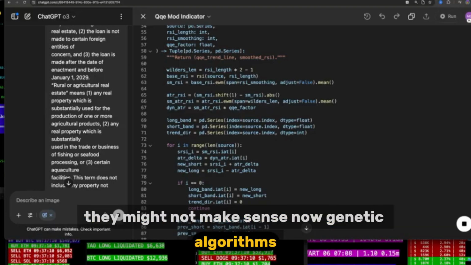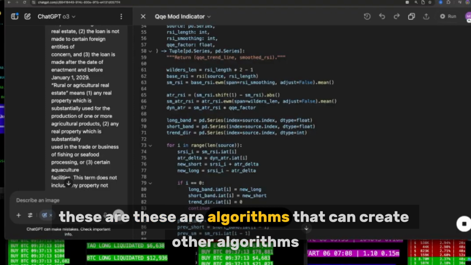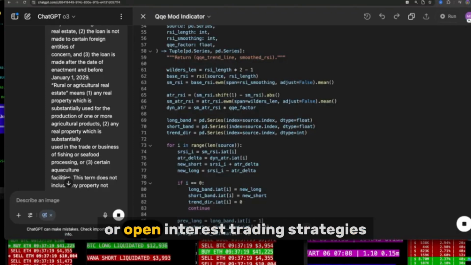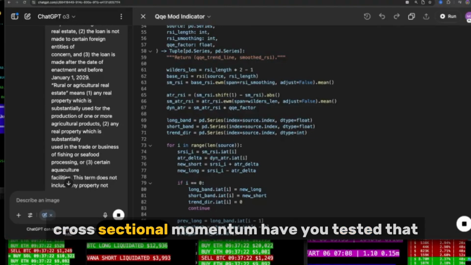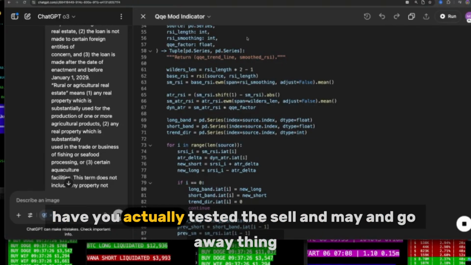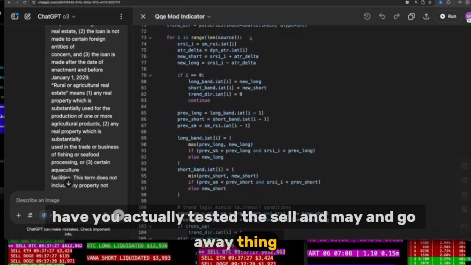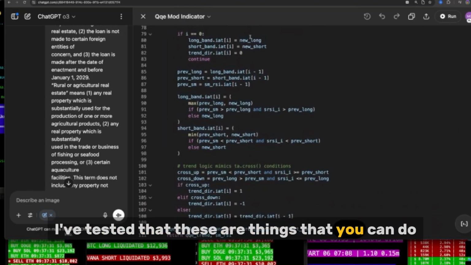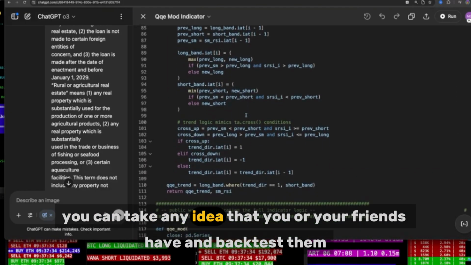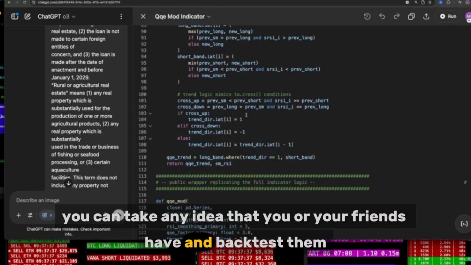Genetic algorithms, grammatical evolution. These are algorithms that can create other algorithms. What about liquidation trading strategies or open interest trading strategies? Cross-sectional momentum. Have you tested that? Have you actually tested the sell in May and go away thing? I've tested that. These are things that you can do. You can take any idea that you or your friends have and backtest them.